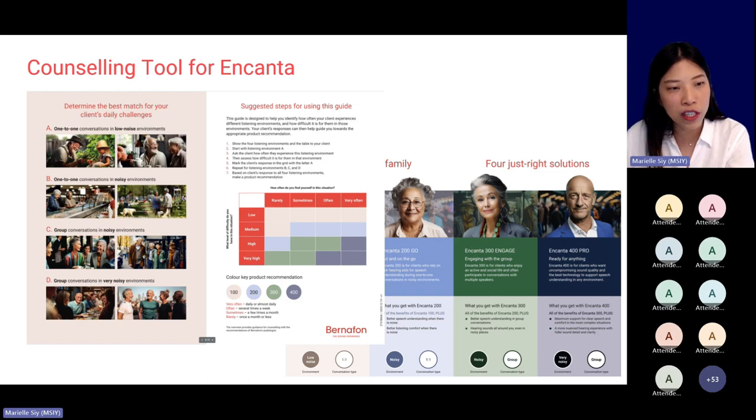And then another page here on the right, you can see here is a really quick guide. It's very easy to explain to the client. You can show this to the client and you can explain, okay, this is Incanta 100. It's designed for this kind of environment, low noise, and it's designed more to suit a one-on-one conversation. And these are the benefits you get with this technology level, etc. So this is a great tool. It'll be included in the handouts. Watch out for that.